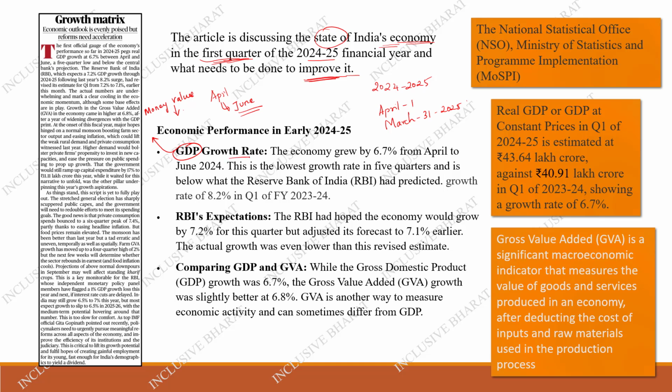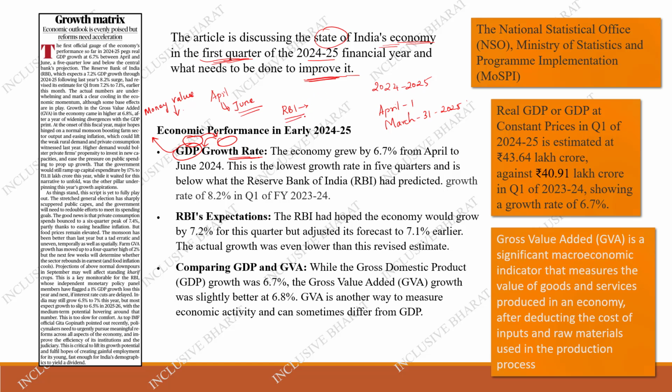So what is GDP growth rate? Growth rate means we compare the current GDP with the previous year's GDP, and then see how much percentage it has increased or decreased. That is what we call growth. That is, how much percentage it has increased from the last year. That is called growth rate. So every year, the RBI will predict a GDP growth rate yearly and also quarterly.